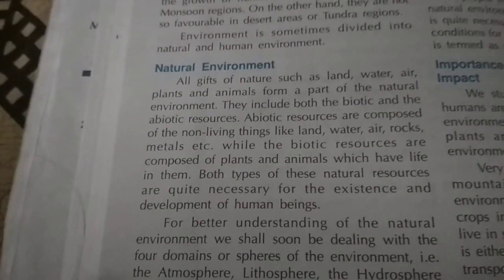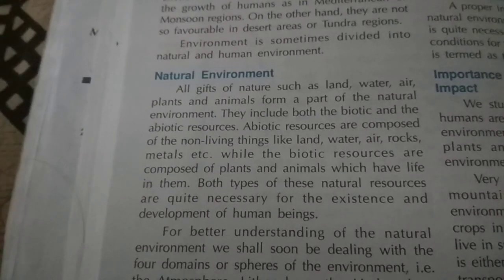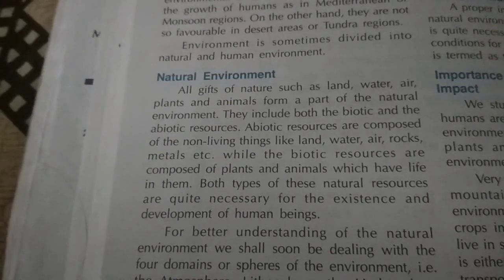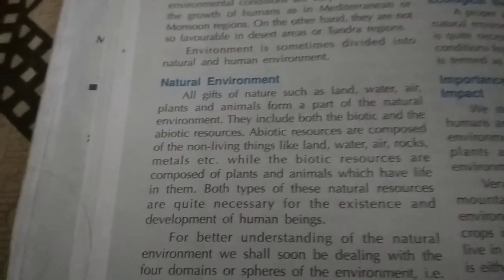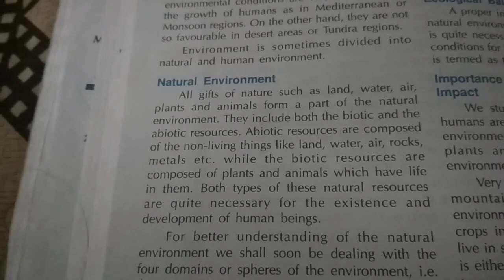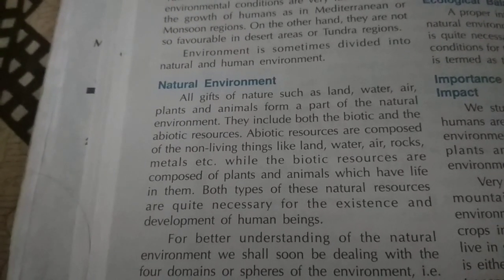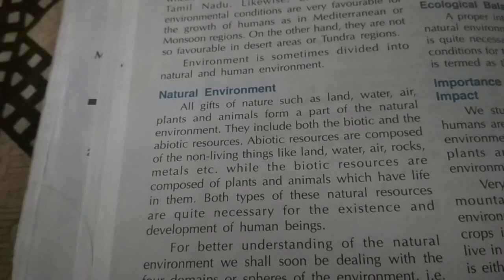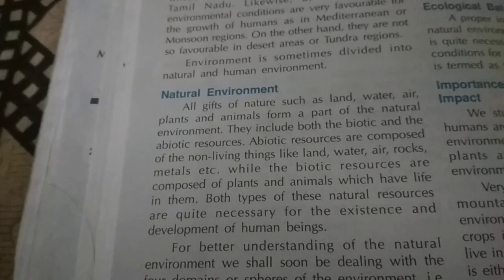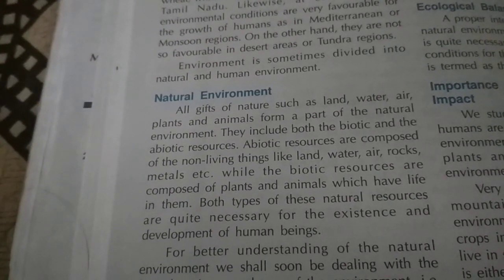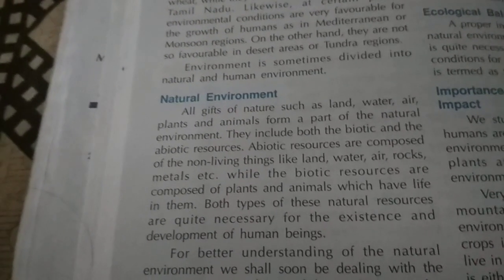Okay, see one more time. We got gifts by nature such as land, water, air, plants and animals, and these things are part of the natural environment. In the natural environment there are two kinds of resources: biotic resources and abiotic resources. Now what are abiotic resources? Abiotic resources are composed of non-living things.